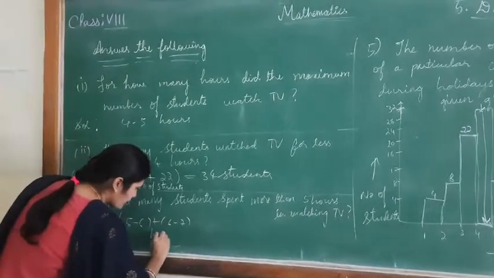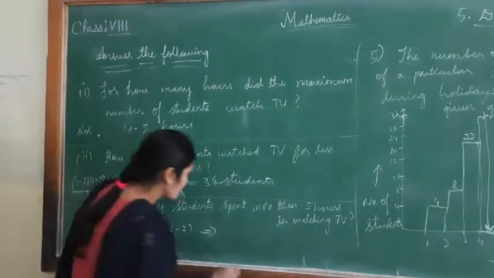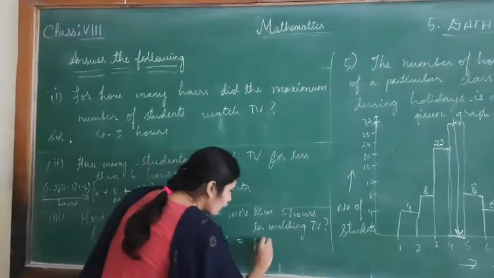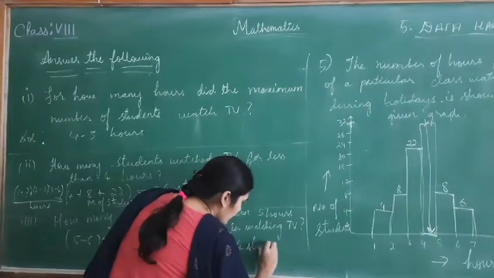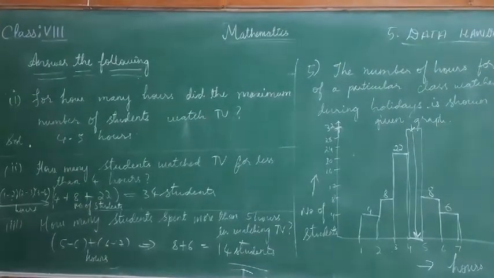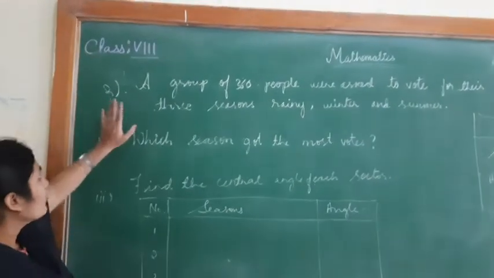These are hours. More than 5 hours are 2: 5 to 6 and 6 to 7. So number is 8 plus 6, which is equal to 14 students watched TV for more than 5 hours. So this is the required solution. Now let us move on to the next problem.